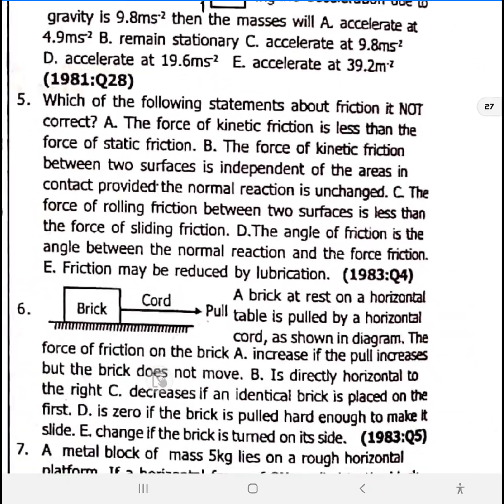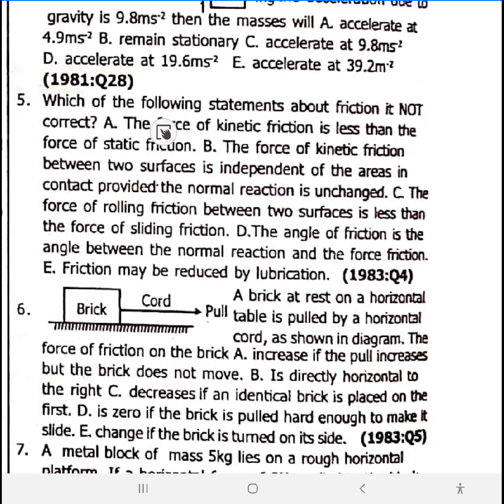Number 5, which of the following statements about friction is not correct? The angle of friction is the angle between the normal reaction and the force of friction. I'm going to work on demonstrative videos on friction for you guys, so you will see what this statement means. I'll try to remind you guys of this. They say the angle of friction is the angle between normal reaction and the force of friction. That is not correct. But the other options are on point.